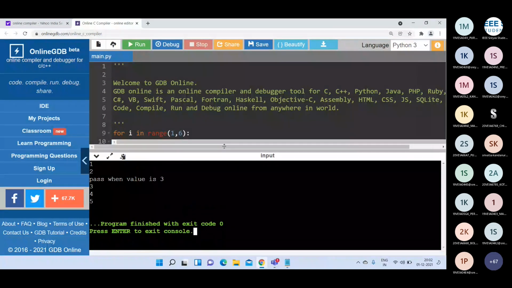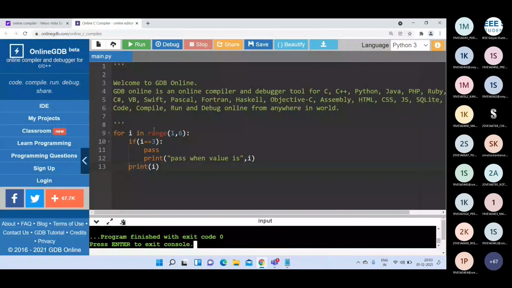Yeah, see the output here. For i in range(1, 6), so starting from 1 up to 5. The first value is 1. Is 1 equal to 3? That means the condition is false. We are printing 1 here. This pass will not be executed; we go directly to this print.